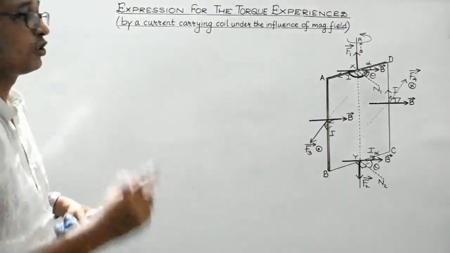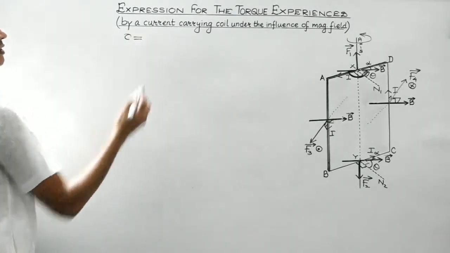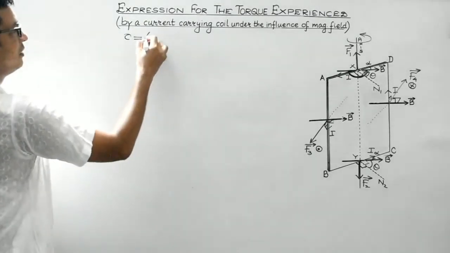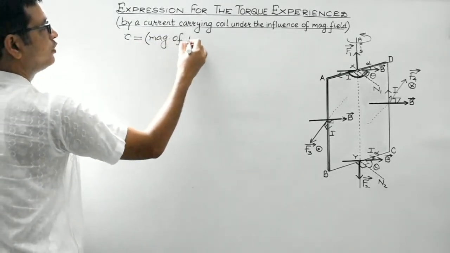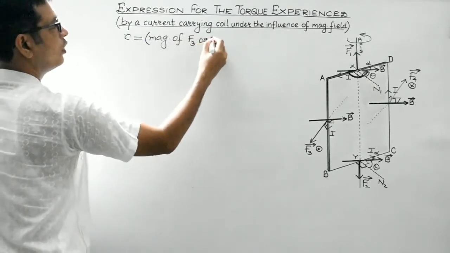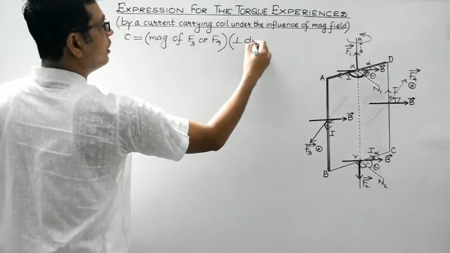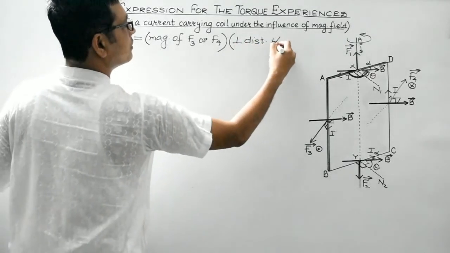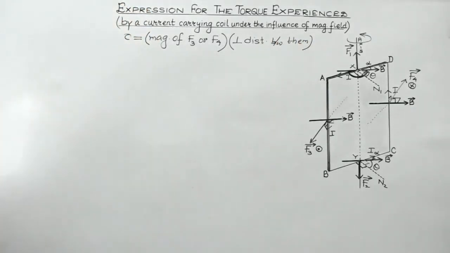You are aware of the formula for the magnitude of the torque: the magnitude of either force, F3 or F4, multiplied by the perpendicular distance between them.